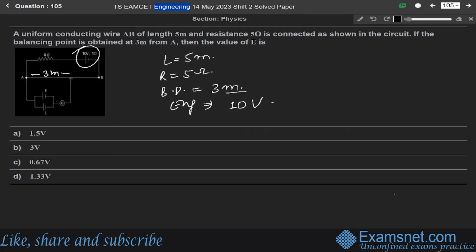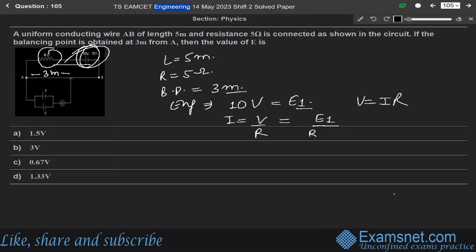EMF will be 10 volt according to the question. So let us say this is EMF E1. Now, the current in the circuit with E1 equal to 10 volt is given by Ohm's law, V equals IR. So current will be V over R, meaning E1 over R plus small r, and here the small r will be this 4 plus 1, which means 5 ohm.